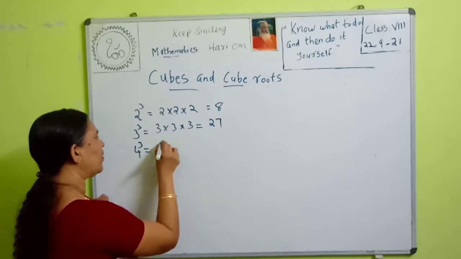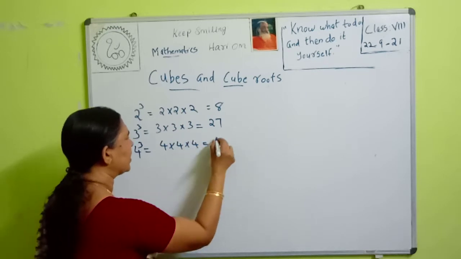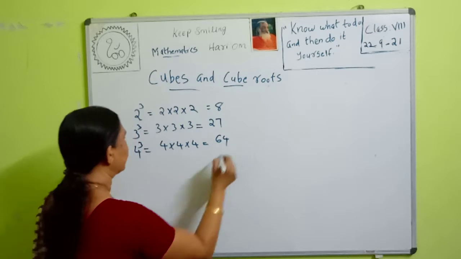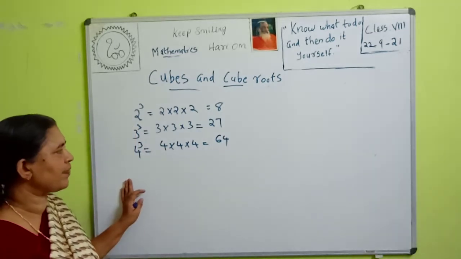Then what is 4 cube? 4 cube is equal to 4 into 4 into 4. 4 into 4 is 16. 16 into 4 is 64. Then what is the cube of 4? The cube of 4 is 64.